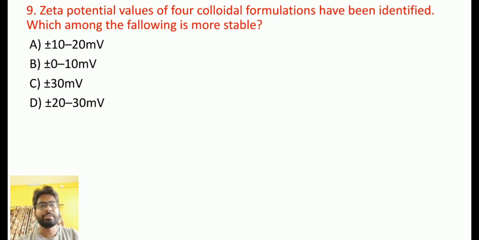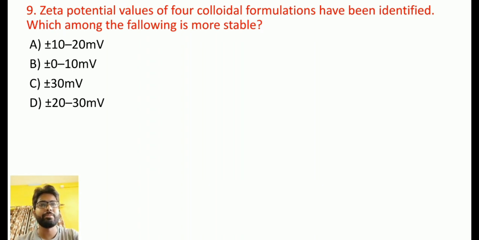Zeta potential is measured by Zetasizer, and it gives us a good indication about colloidal stability.